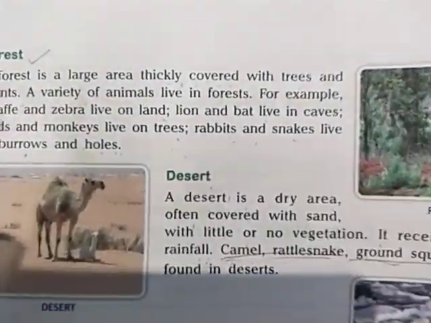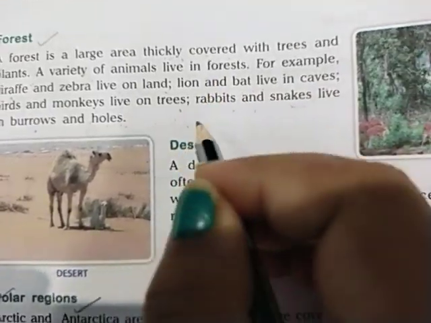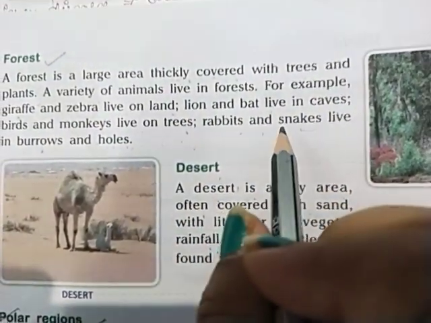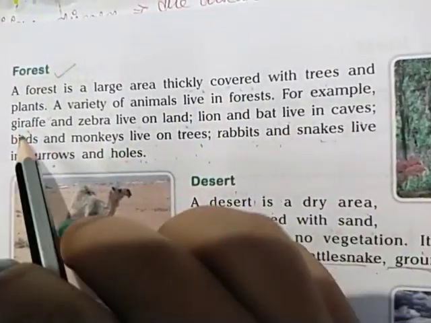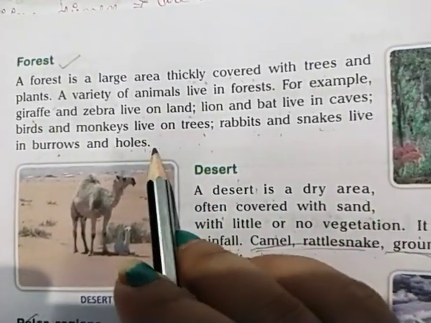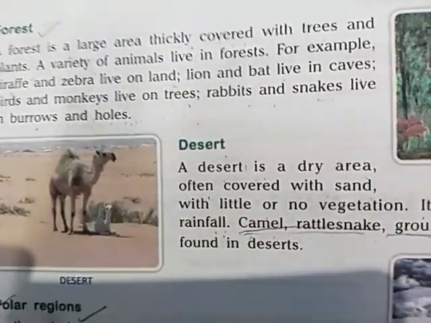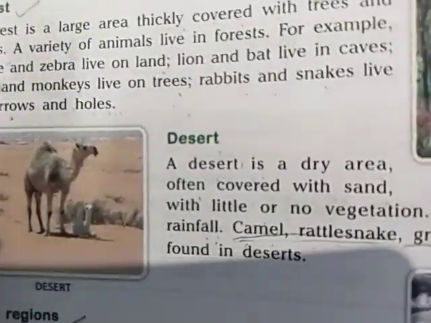You know that giraffe and zebra are land animals. Lion and bat are also land animals and live in caves. Giraffe and zebra live on the land, whereas rabbits and snakes live in holes. Birds, some types of snakes, tree frogs and monkeys live on the trees.